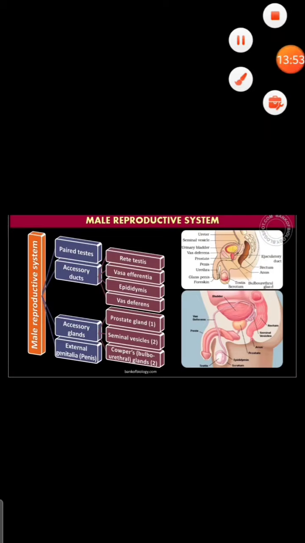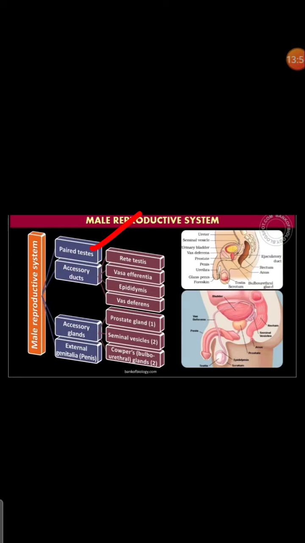So it consists of, again, paired testis we have seen. What it consists of: accessory ducts we saw, vasa efferentia, rete testis, epididymis, vasa deferens, and accessory glands, that is prostate gland, seminal vesicles and bulbourethral gland, and external genitalia.